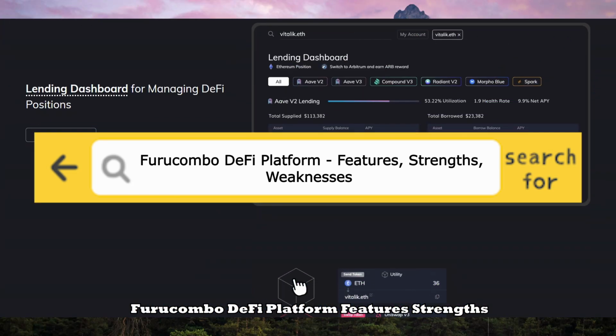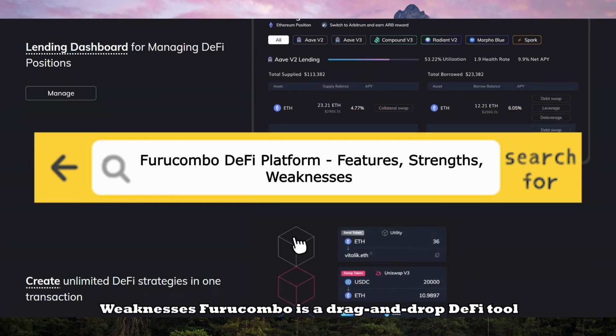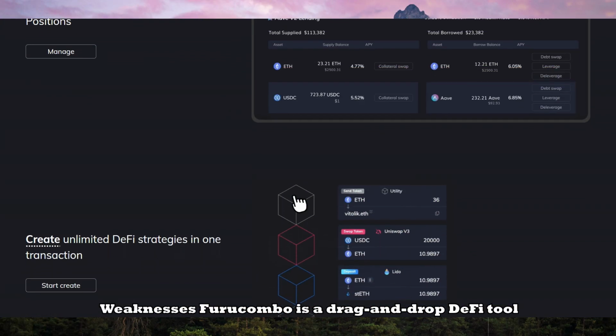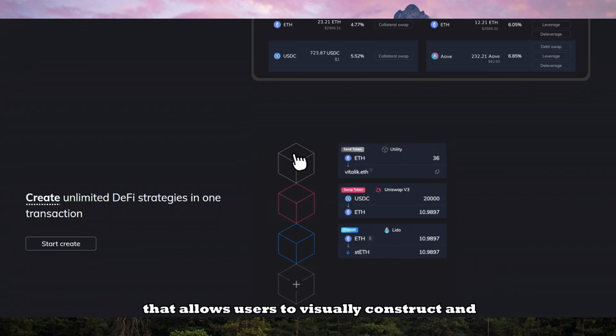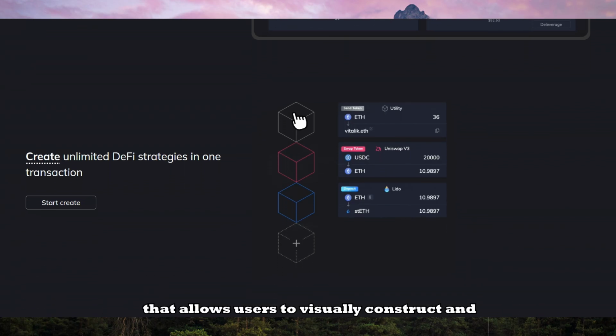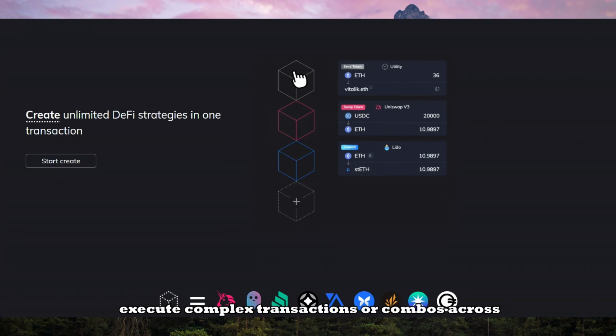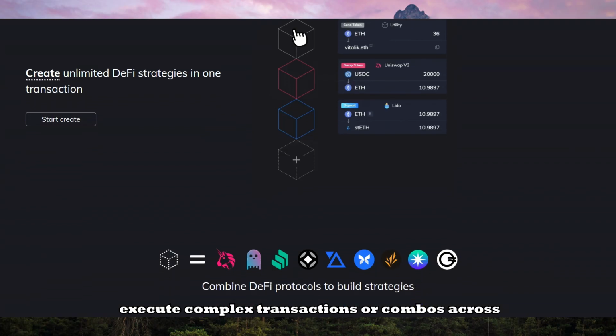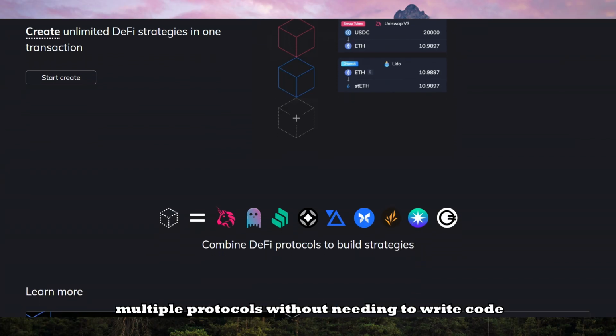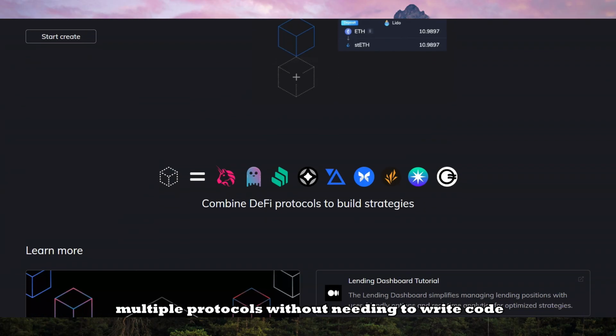Furucombo DeFi platform features, strengths, weaknesses. Furucombo is a drag-and-drop DeFi tool that allows users to visually construct and execute complex transactions, or combos, across multiple protocols without needing to write code.